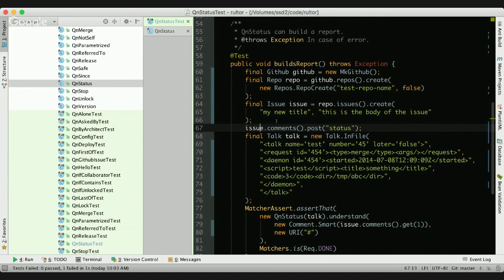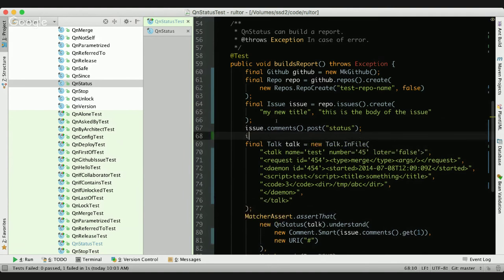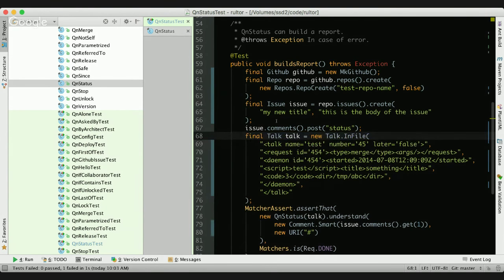And then I want to post a comment to this issue. I'm saying issue, comments, post, status. Or I can say issue, comments, post, how are you? And it happens like I'm talking to the real GitHub. I'm staying in a unit test. I'm interacting with this set of objects, and I don't really see that they are fake. I'm not mocking anything here. You see, there's no Mockito, no JMock, nothing like that. I'm just working with a fake implementation of the real life interface.